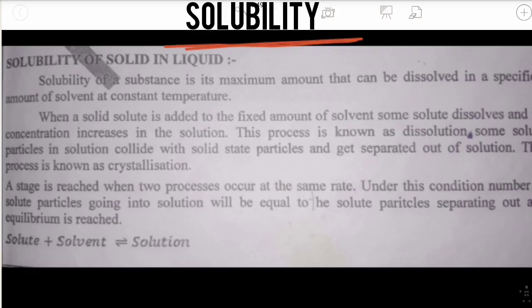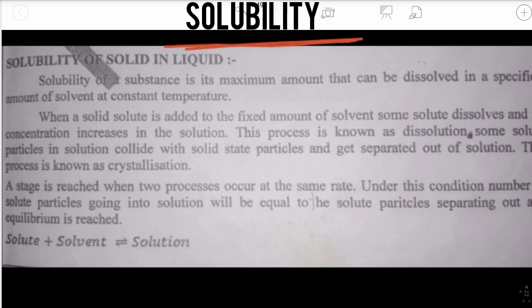Solubility. First of all, we have to understand what solubility is. If you have 1 liter of water and you dissolve 200 grams of sugar in it, the particles of sugar completely get dissolved in the 1 liter of water. This process is known as solubility.